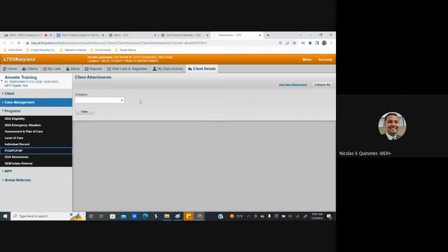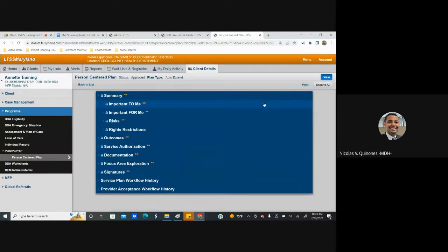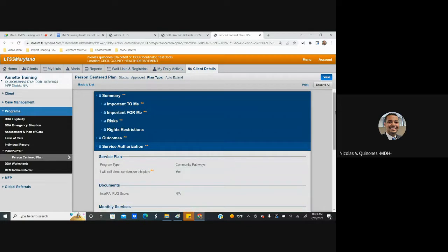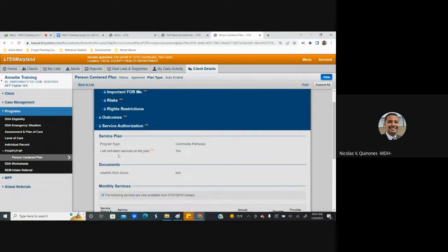As you will be able to see, this particular participant has an active and approved PCP for the CP program. And if we go to the view page of that person-centered plan, you will notice that there is a question within the service authorization section that captures whether or not this participant is interested in self-directing their services. As you can see for this participant, the question, "I will self-direct services on this plan," has been set to yes. This is something that the CCS will work with the participant to determine during the PCP development process.